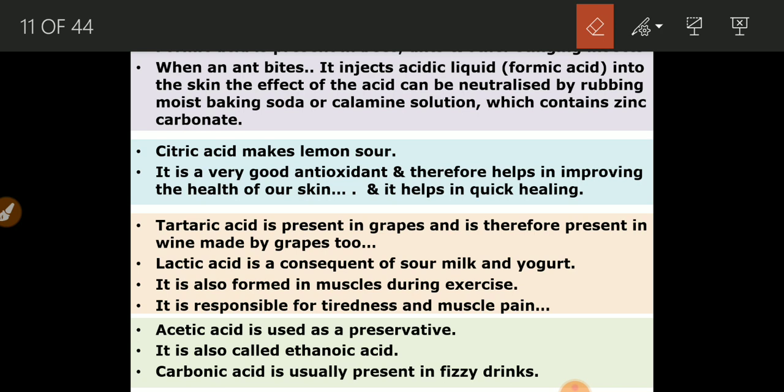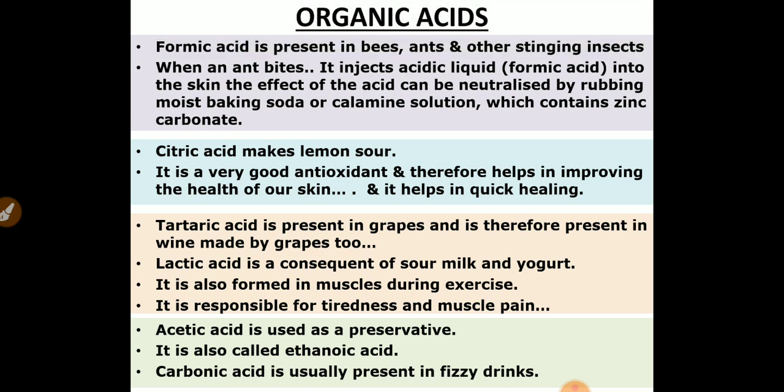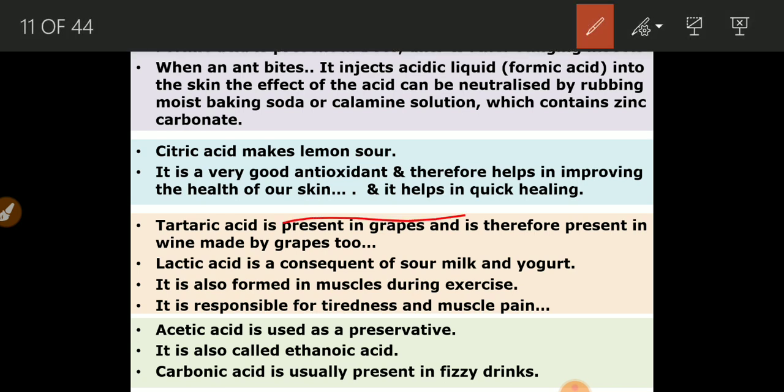Deficiency diseases like scurvy can also be prevented by the vitamin C present in lemon. So it is very good as an antioxidant and therefore helps in improving the health of our skin. This is a very important point. It helps in quick healing of injuries. The next organic acid is tartaric acid, present in grapes as well as tamarind, and